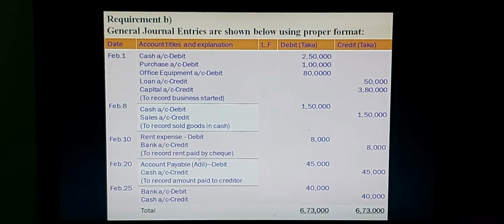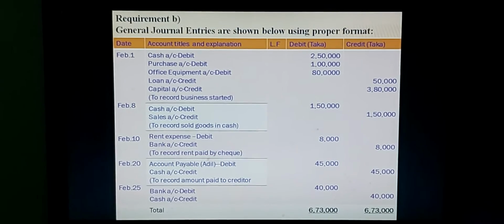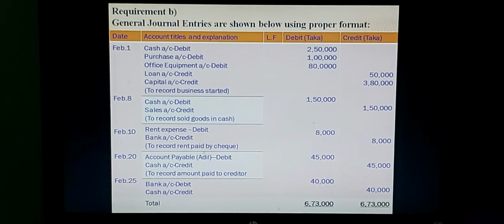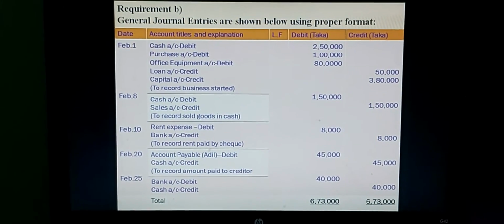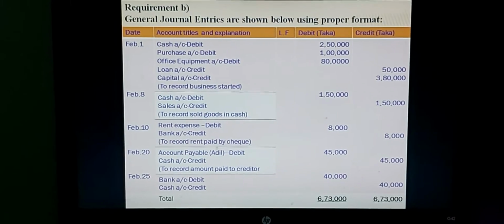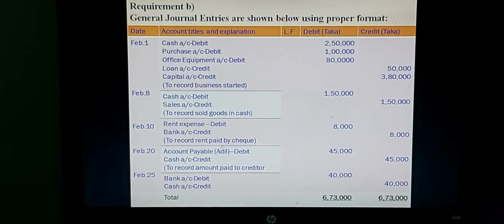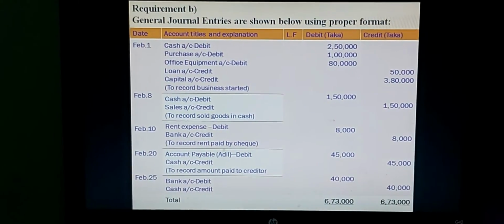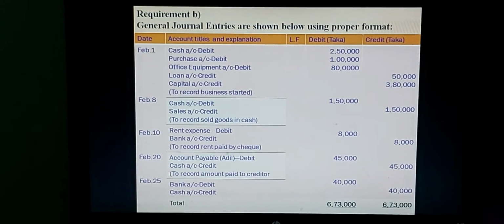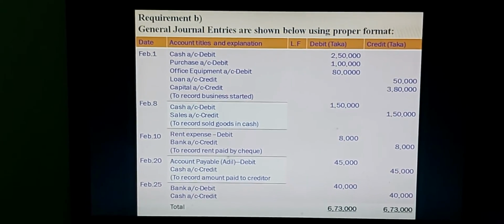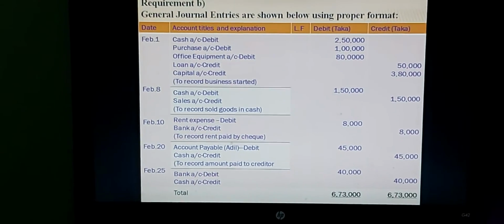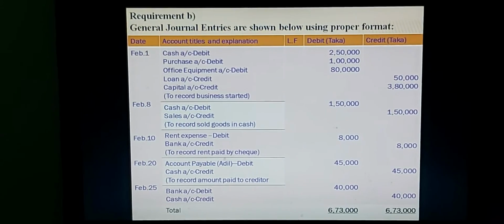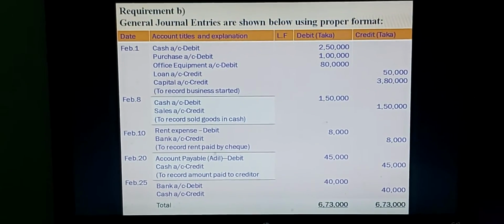How to show the amount? Cash, started business with taka 2 lakh, but loan taken. Always loan taken amount is to be added with cash in the journal. You have to remember it, my dear boys and girls. So cash account is debit taka 2 lakh 50, goods values taka 1 lakh. As usual, office equipment taka 80,000. These are available. Loan taka 50,000 and total amount of capital taka credit 3,80,000, which has shown in the previous requirement.